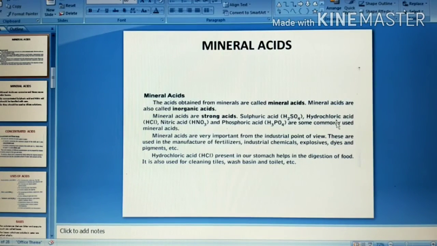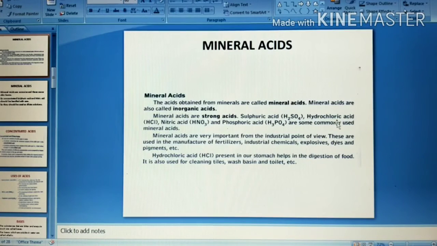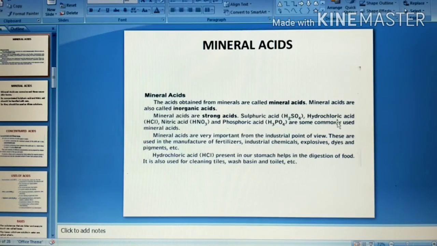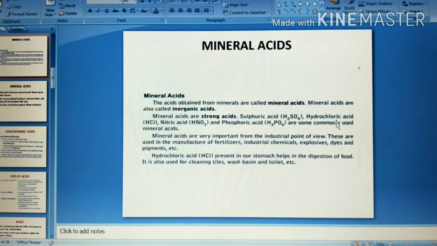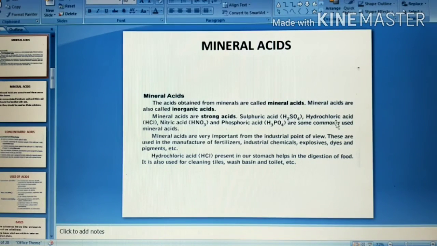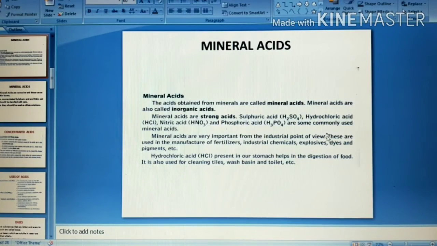Now, why are these mineral acids important? Because they are important from an industrial point of view. These are used in the manufacture of fertilizers. They are also used as industrial chemicals for the manufacture of explosives, dyes, pigments, etc. Hydrochloric acid, which is secreted by the gastric glands of our stomach, helps in the digestion of food because a particular enzyme called pepsin can only function in an acidic medium. Hydrochloric acid is also used for cleaning tiles, wash basins and toilets, etc.